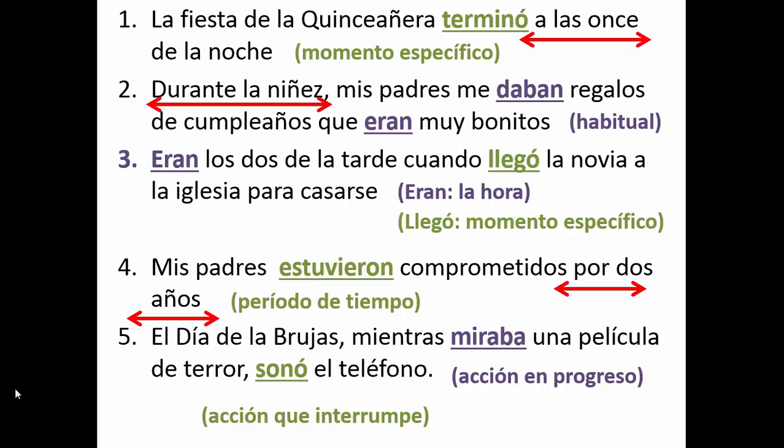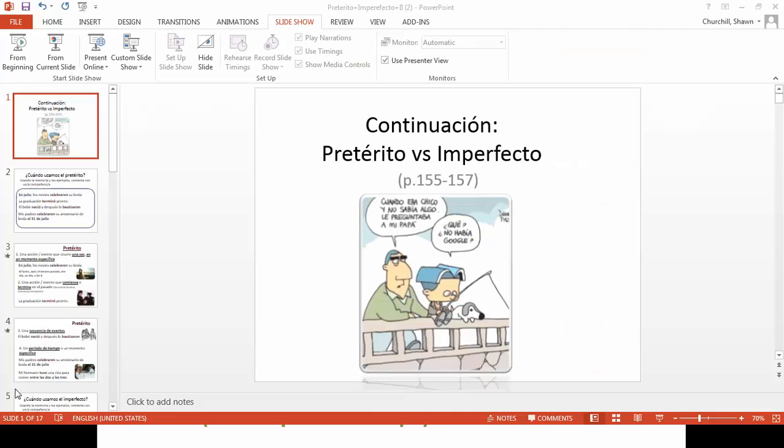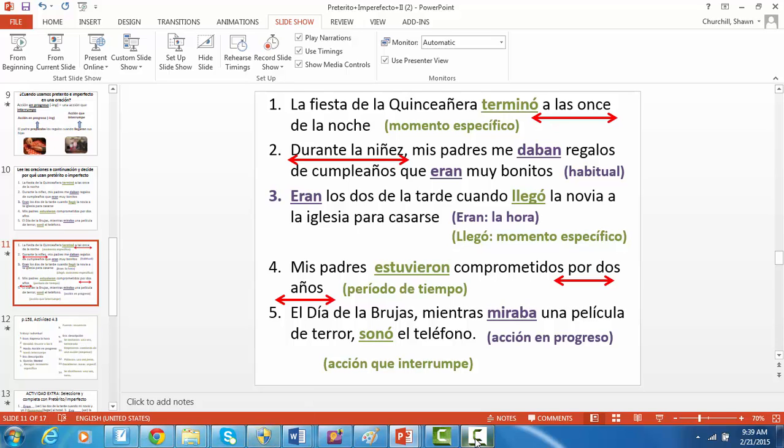So that's it for DLD number 2. You should have your note guide filled out when you come to class, and I'll check that. And then I want you to do the schoolwork activity at the very bottom.